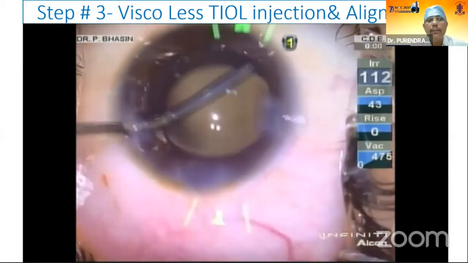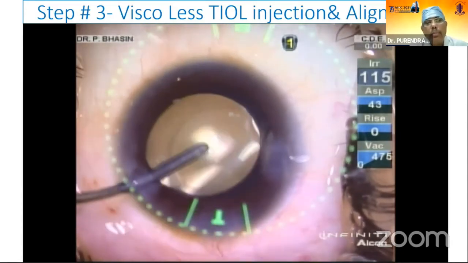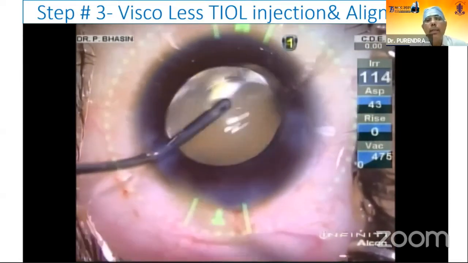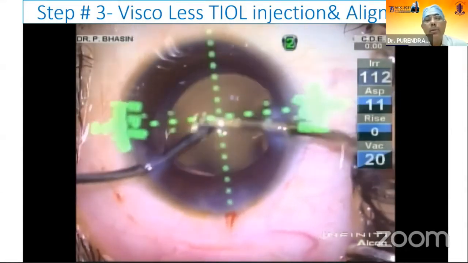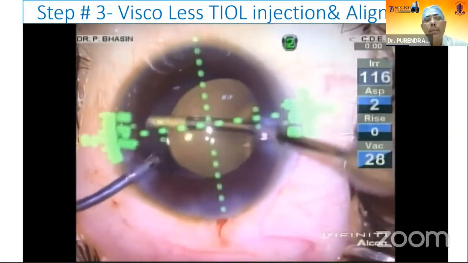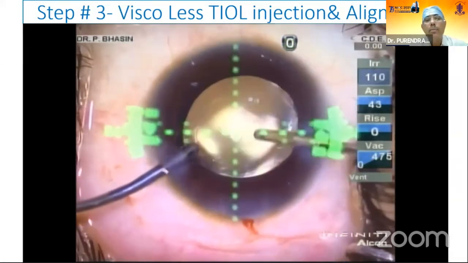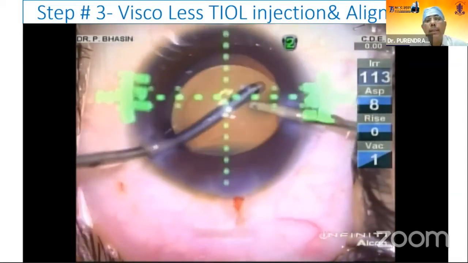This is a toric lens, and it is a no visco implantation, which is very, very helpful in implanting the lens, because with this, the change in the axis in the immediate post-op period is not there, as can happen if we leave some amount of viscoelastic in the bag.